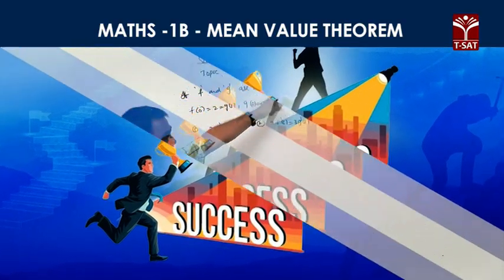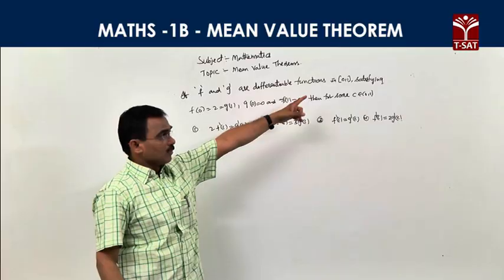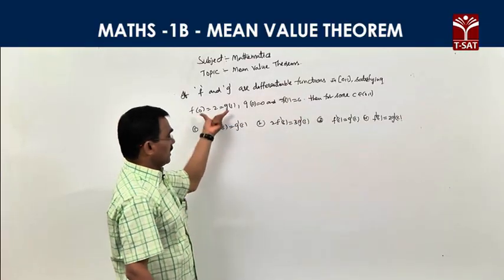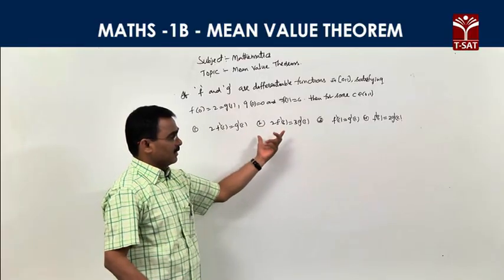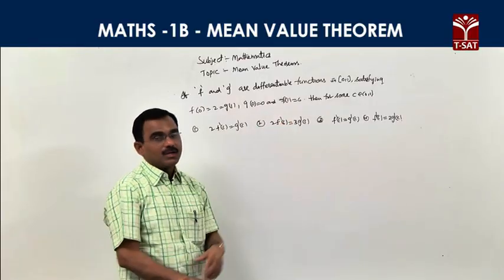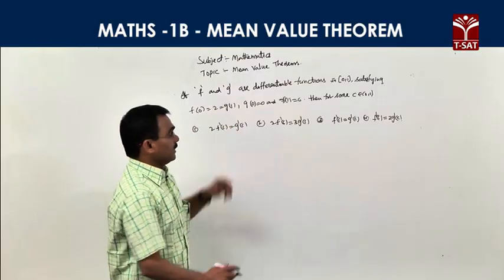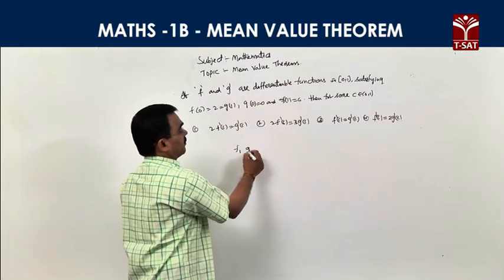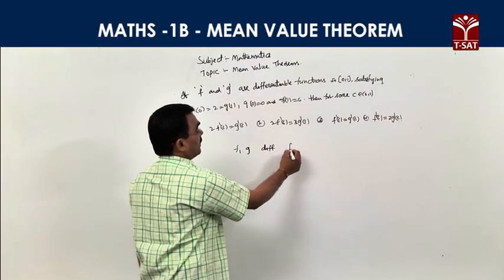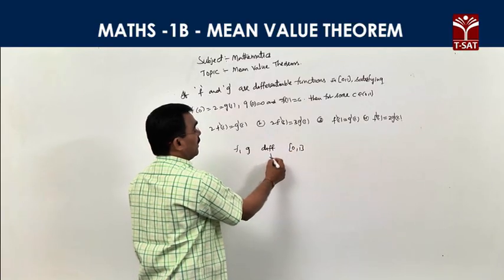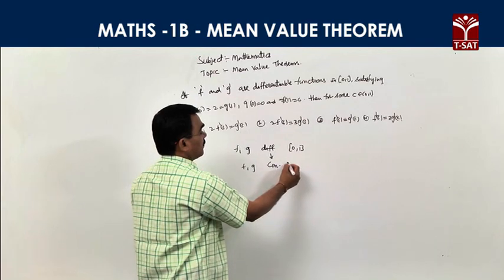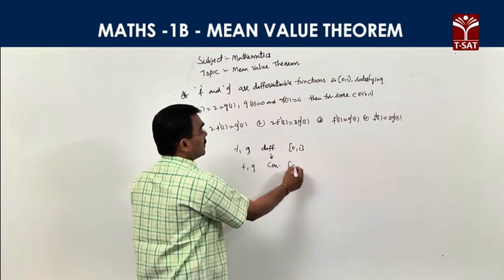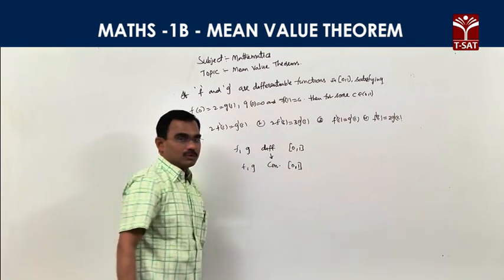If f and g are differentiable functions in the closed interval [0, 1], satisfying some given conditions, then what is the relation between the derivatives of f and g? What is given? f and g are differentiable functions in the closed interval [0, 1]. Every differentiable function is also continuous. That's why f and g are continuous on the closed interval [0, 1].